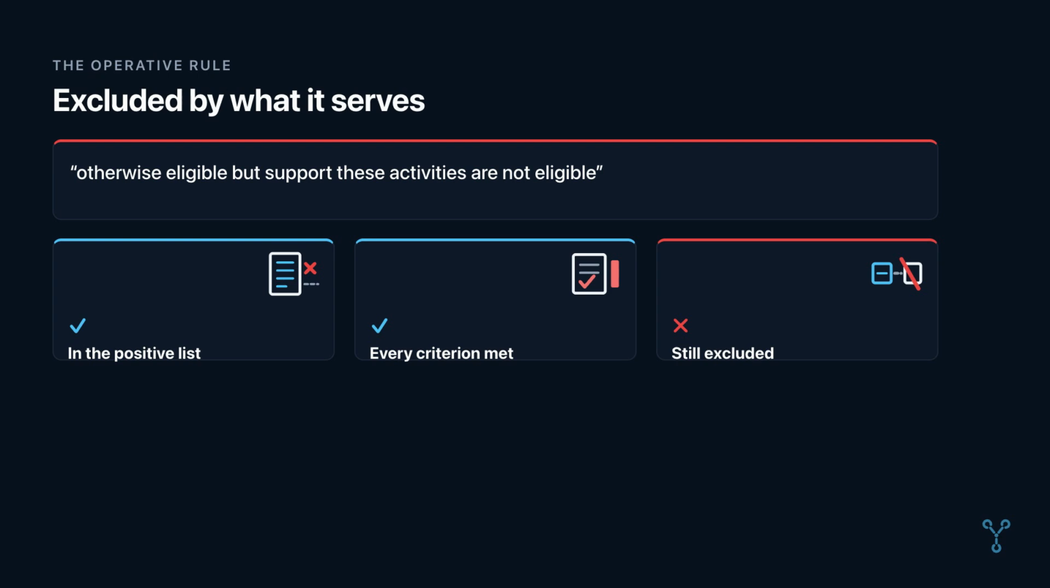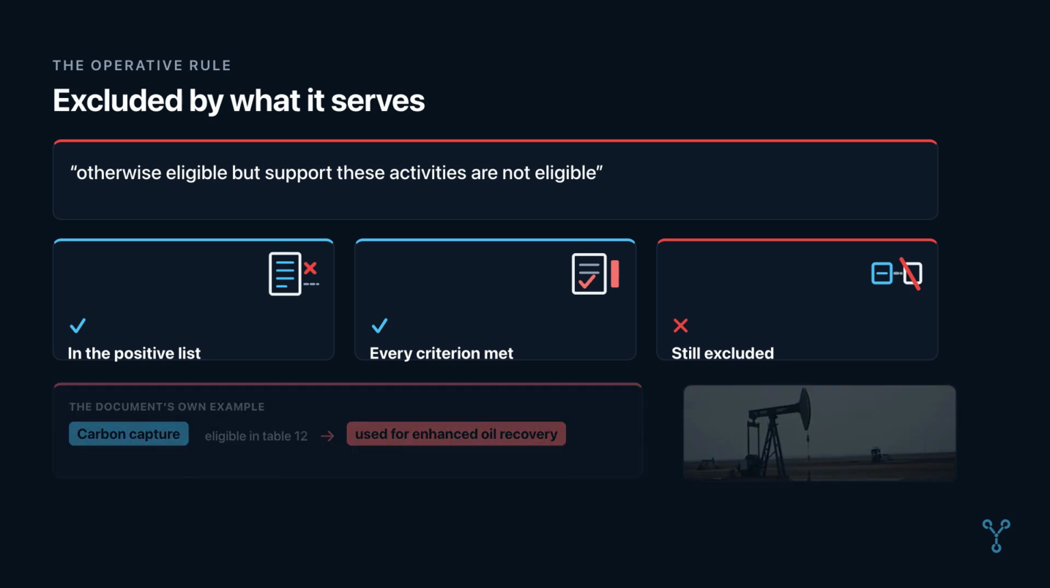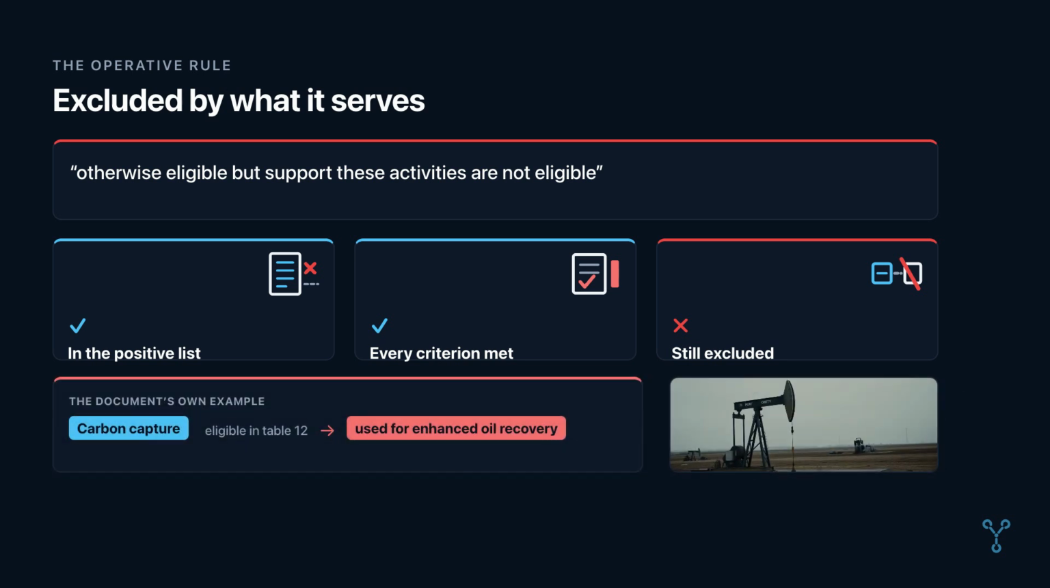The document gives its own example, and it is a good one. The example is carbon capture and utilization for enhanced oil recovery. Carbon capture is an eligible activity in the cross-sectoral table. But when the captured carbon dioxide is used to push more oil out of a reservoir, the activity supports upstream fossil fuel production. It is not eligible. Eligibility is not decided by the row alone. Ask what the activity serves.